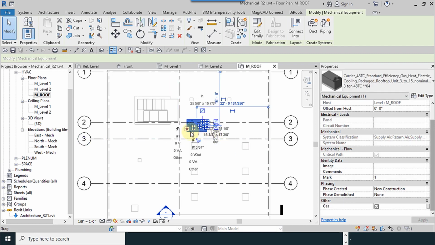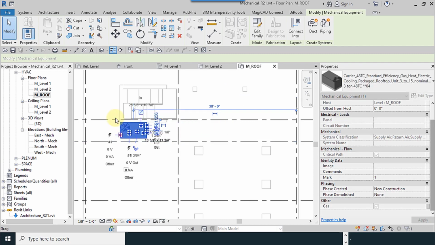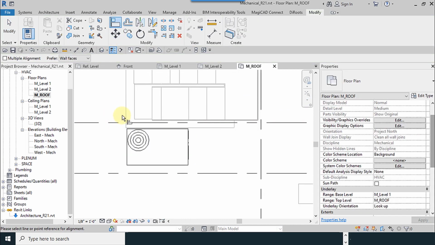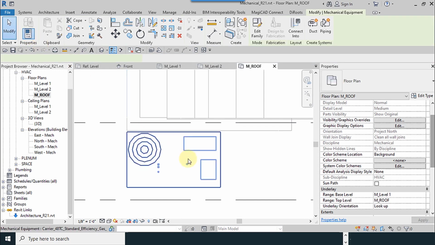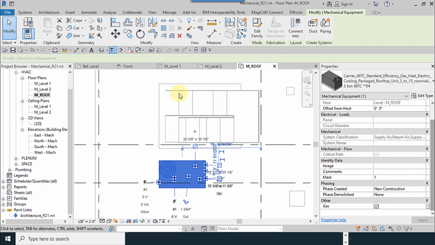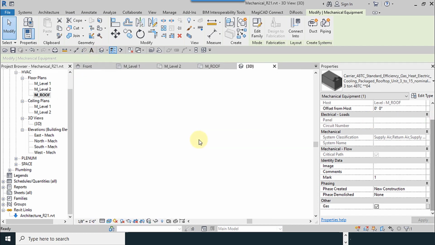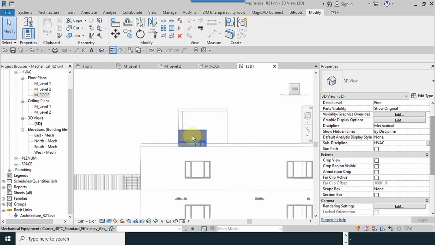I use space to rotate it. Okay, I move a little to the left, and then I will align it. And I use a little space between the wall and rooftop unit. So I go to the 3D view to see what we have done.